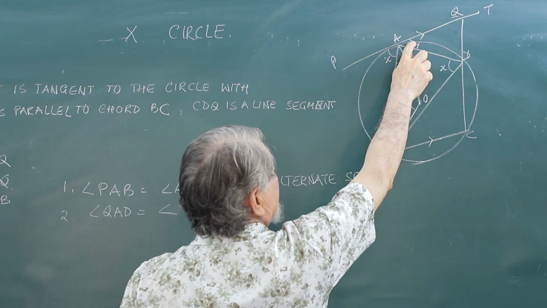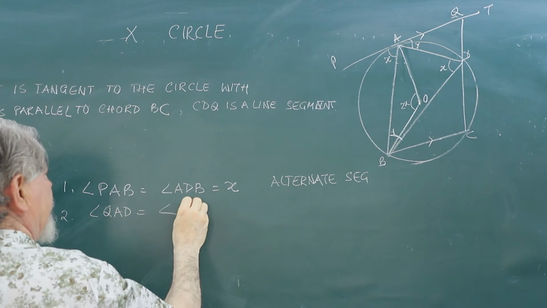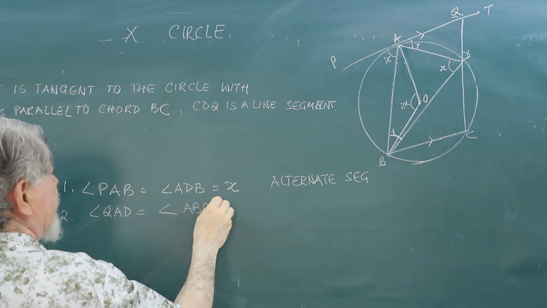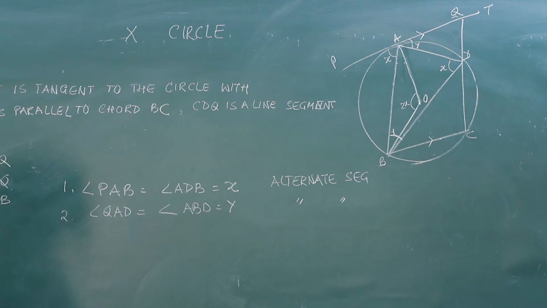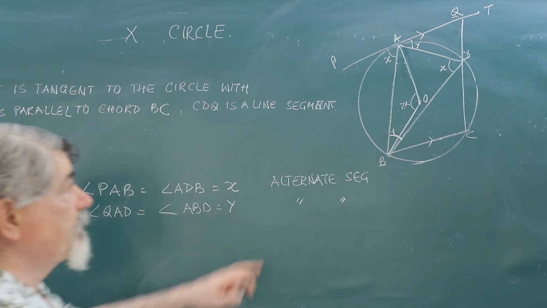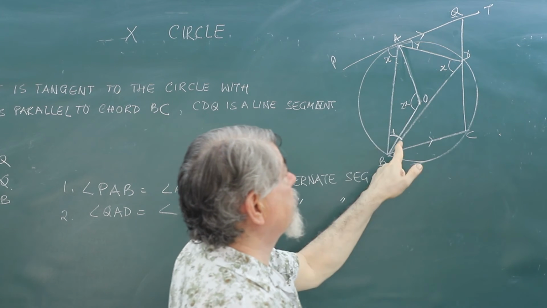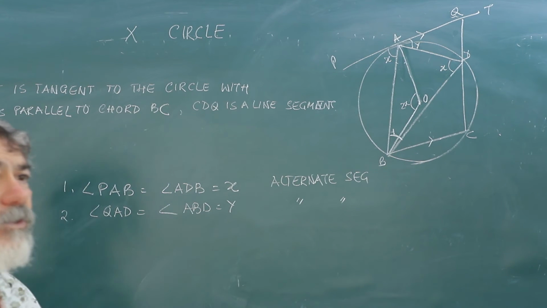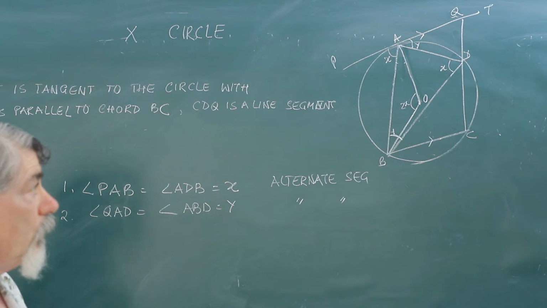So this angle will be equal to angle ABD, which will be equal to Y, the same property. So this is X, this is Y, the angle in the alternate segment is equal to the angle between the tangent and the chord.